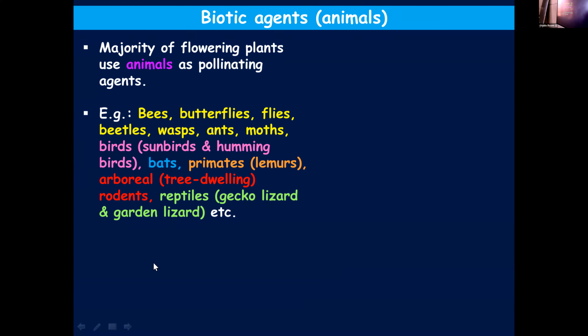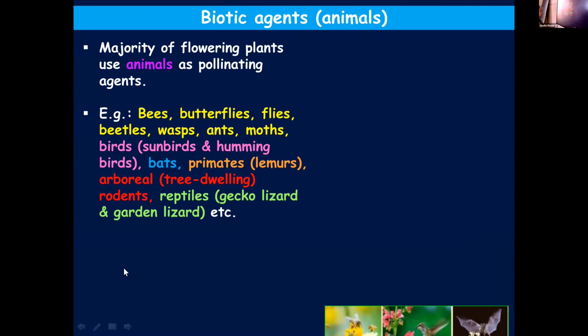It's a mammal and it resembles a fox or a cat, with some features of a cat. You might have seen a lemur. Have you seen pictures of a lemur? If not, I'll show you. Then arboreal, tree-dwelling rodents, and reptiles like gecko lizard, garden lizard. These are some of the animals which help in the pollination of flowers.